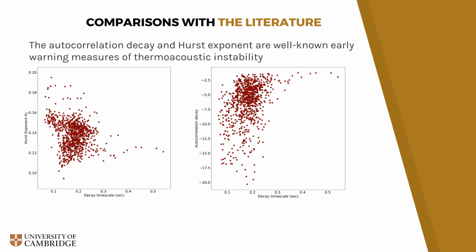Here we compare with two well-known early warning measures of thermoacoustic instability from the literature, namely the Hurst exponent, which was proposed in a paper by Nair and colleagues, and the autocorrelation decay, which was proposed by Tim Lenton. We find that these measures generally behave as expected. The Hurst exponent decreases as the combustor nears an instability, while the autocorrelation decay becomes close to zero. However, this relationship is fairly noisy, which might make them unreliable as early warning measures. However, the physically inspired measures from the literature have the advantage that they do not need to be trained on extensive experimental databases.